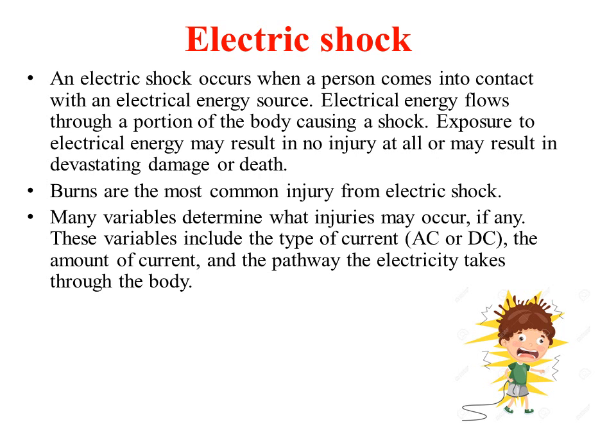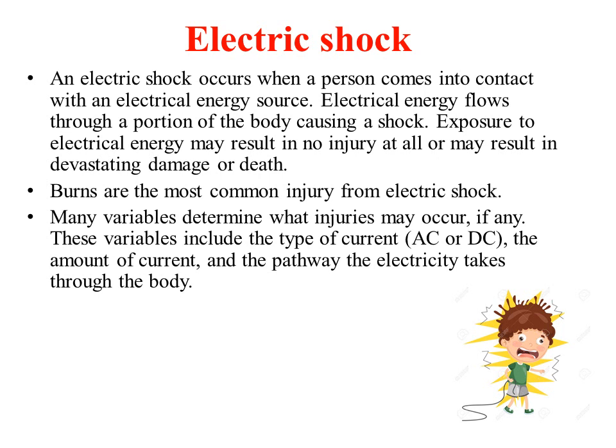Among the types of injuries caused by electric shock, the most common injury is burns. And of course, there are many parameters that determine what injuries may occur, if any. We have discussed all this in detail. These parameters or variables include the type of current, whether it is AC or DC, the amount of current that is flowing through the body, and the pathway the electricity takes through the body.